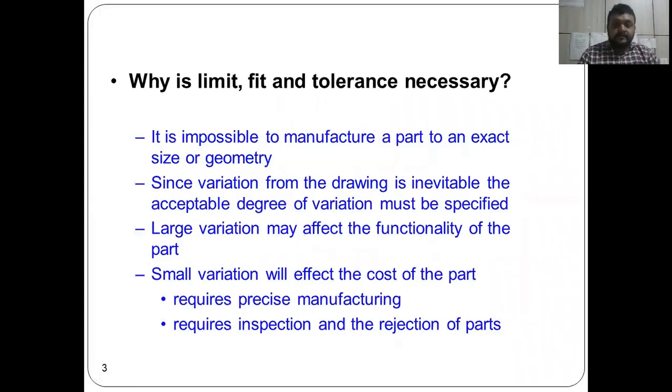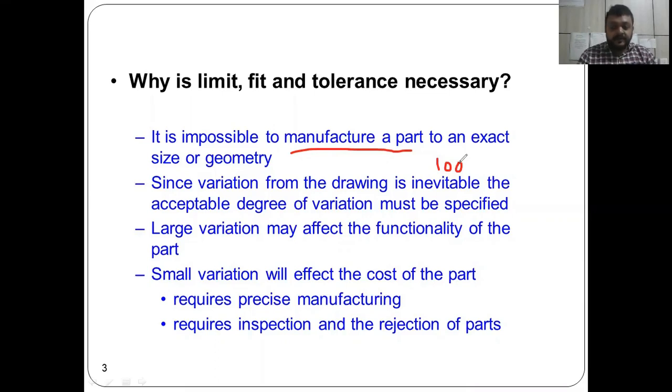Why we have to learn, why we have to provide tolerances or allowances in manufacturing, is that you already know about the difficulty in manufacturing parts in a standard geometry or specific size. Yes, variations are always there. Suppose you have to manufacture a 100 mm diameter shaft. Exactly 100 mm is not possible. Maybe 99.5, 99.6 or 100.2 or 101. So variation is always there, and the degree of variation is acceptable up to certain limits.